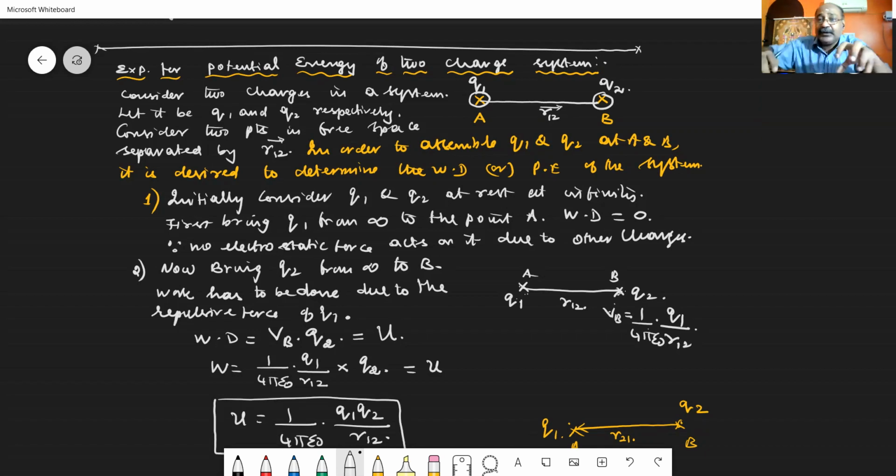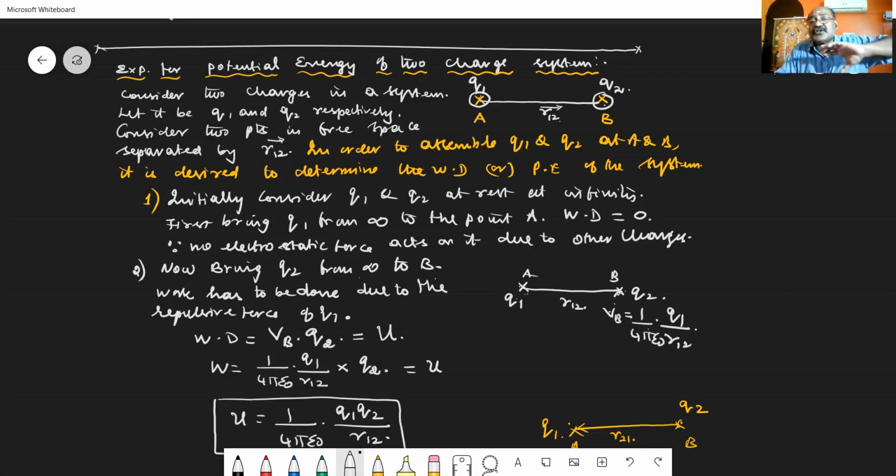Now you take the second charge Q2 from infinity to the point B. When you are moving the second charge from infinity to the point B, we have to do a work because already at point A at a distance of R12 you are having a charge Q1. So due to this Q1, at this point B you will have an electric force.